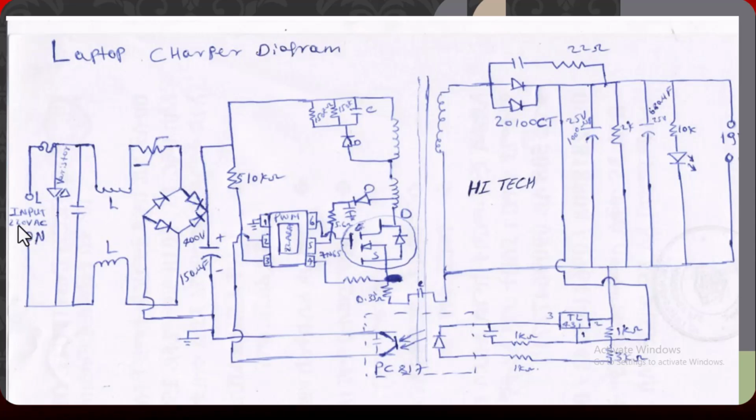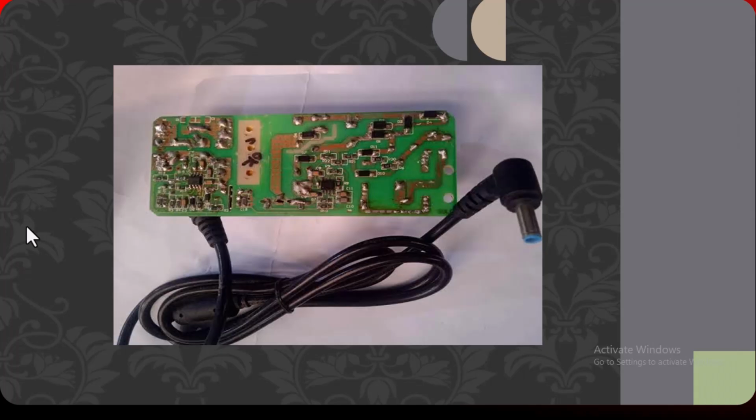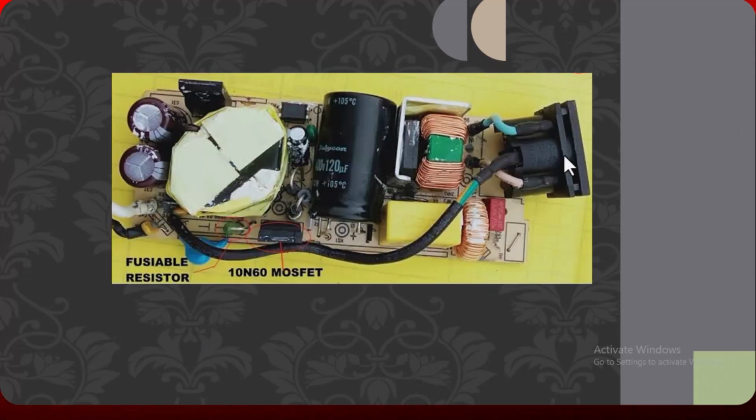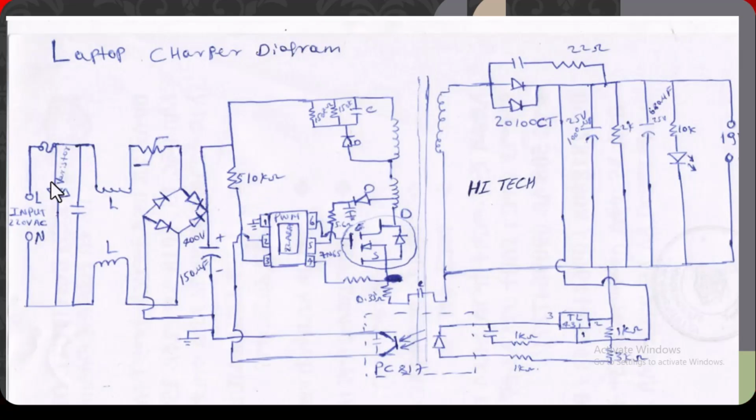This is the input of 220 volt AC. As you can see here, this is the varistor. This varistor is used to protect against high voltage. This is the fuse. This fuse is used to protect against overcurrent.